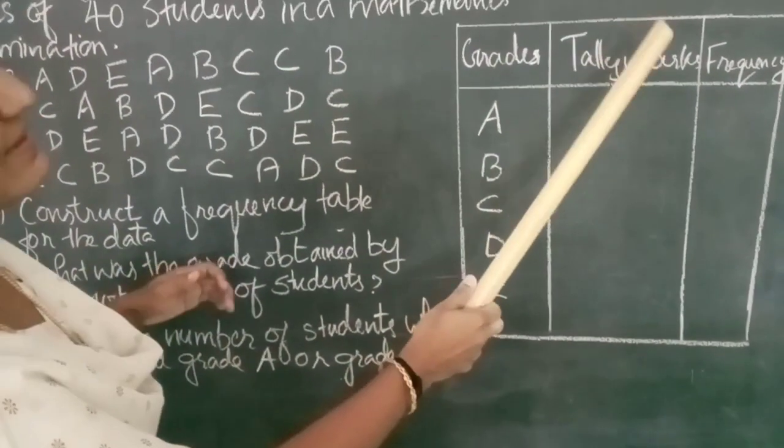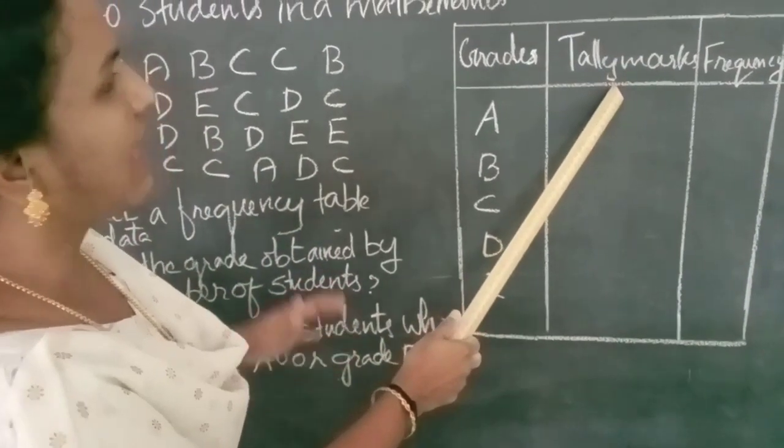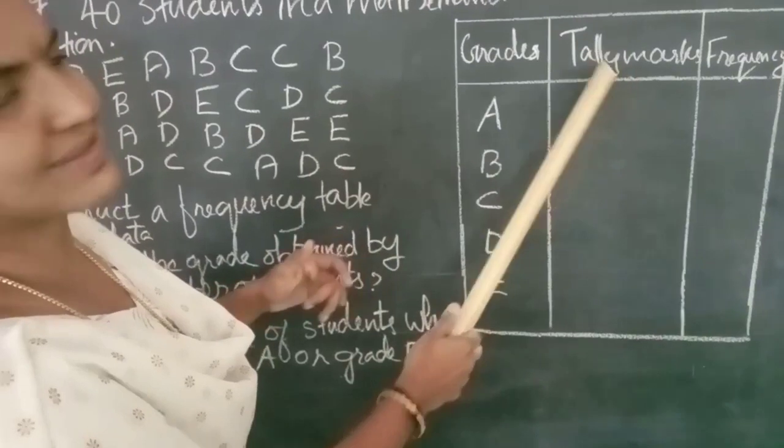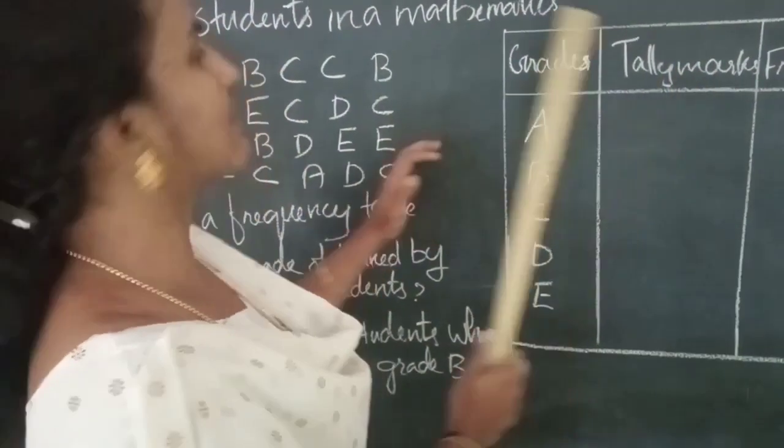Then the next column is tally marks. Tally marks means you read the data one by one and mark a stroke in the tally mark column.